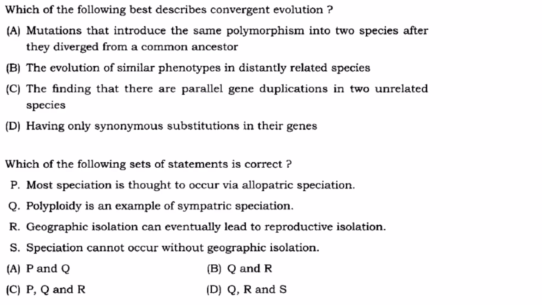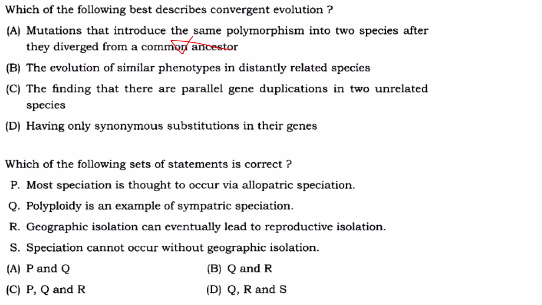No common ancestor is there in convergent evolution. Okay. Now see the options. Mutation that introduces the same polymorphism into two species after they diverged from a common ancestor. There is no common ancestor in convergent evolution, so A is wrong.